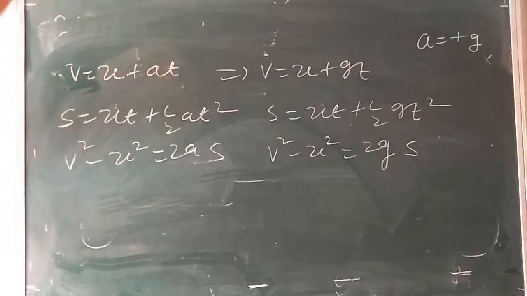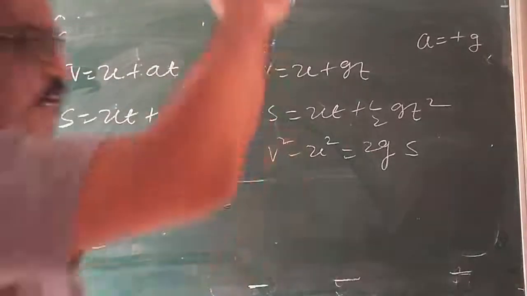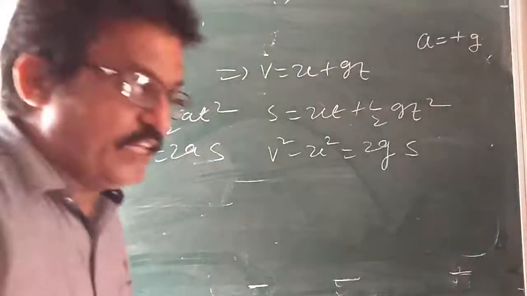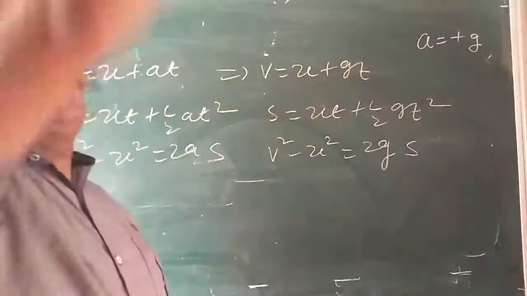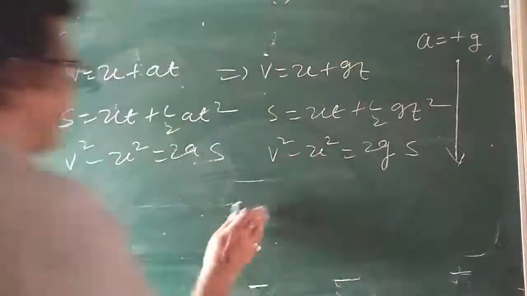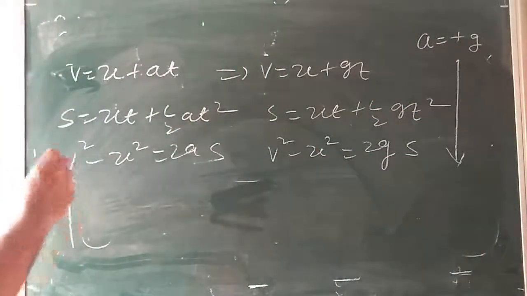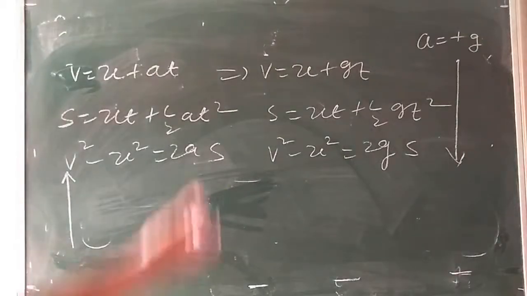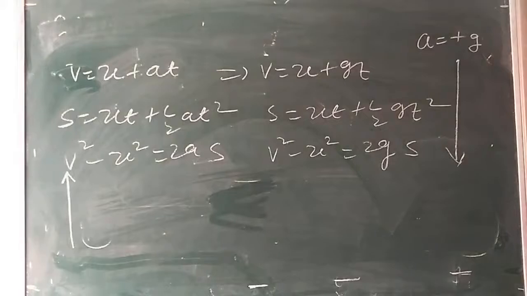When the body is falling freely vertically downwards, velocity goes on increasing, so acceleration is positive. But in the opposite case, when the body is moving upwards, as this was downwards, now the body is moving upwards in this manner. When the body is thrown vertically upwards, what happens?